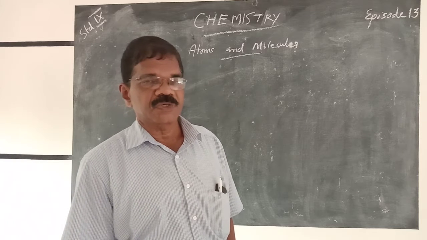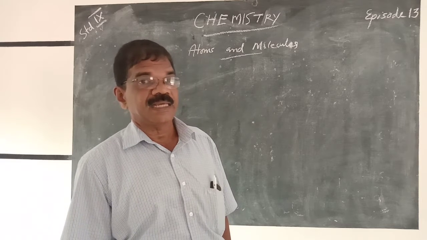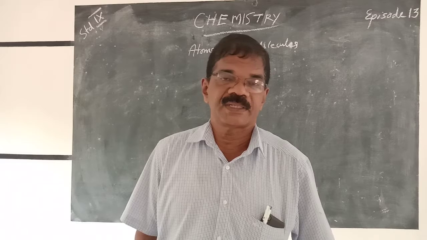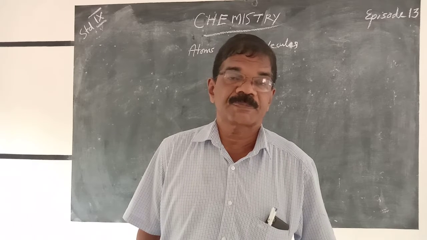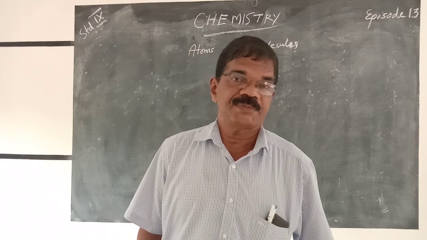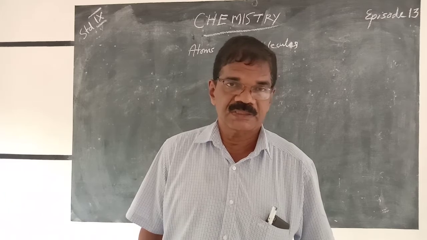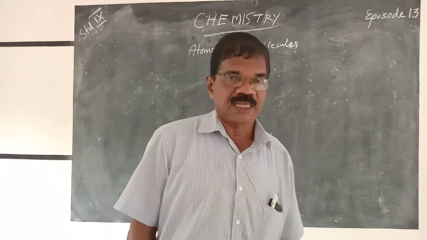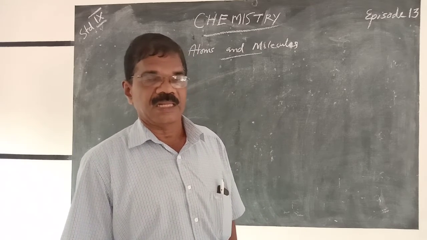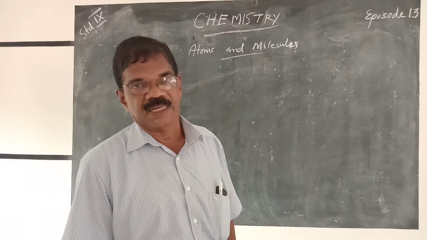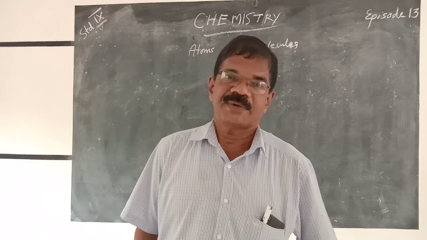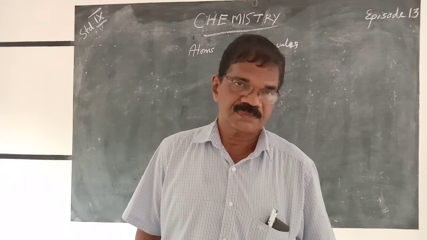The law of constant proportions states that in a chemical substance, the elements are found in definite proportions. By putting forward these two laws, the law of conservation of mass and the law of constant proportions, Lavoisier laid the foundation for chemical science. Yet, he could not give an appropriate explanation for these laws.